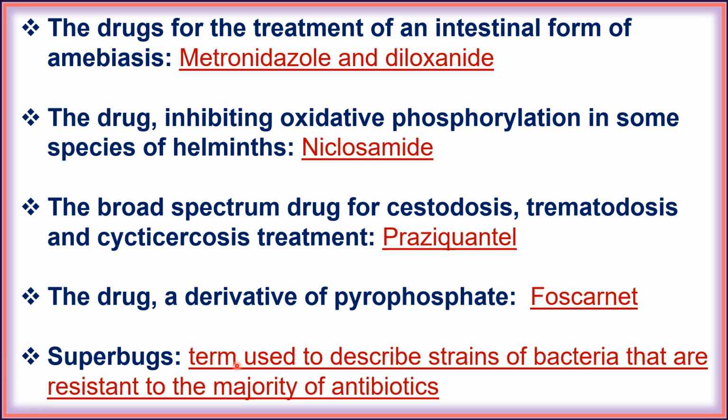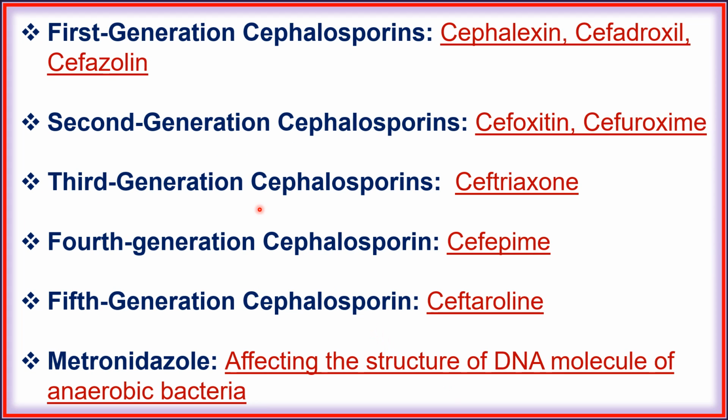Superbug is the term used to describe strains of bacteria that are resistant to the majority of antibiotics. Next, first generation cephalosporins, that is cephalexin, cefadroxil and cefazolin. Next, second generation cephalosporins, that is cefoxitin and cefuroxime.